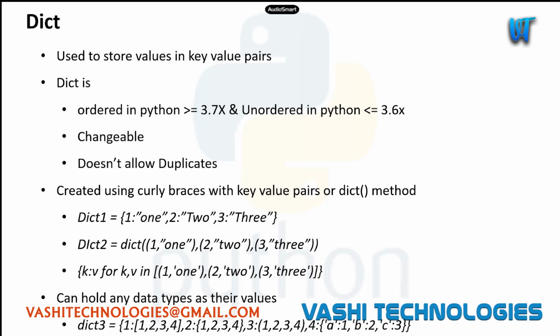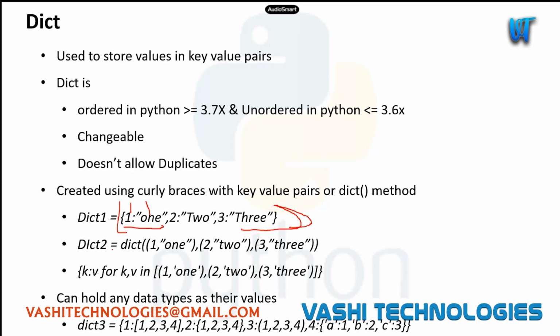So how can we create a dictionary? You can create a dictionary using curly braces. Just be cautious here. We'll be performing the same thing for sets, right? We create sets using curly braces, right? So within these curly braces, if you are giving key value pairs, this one is the key and this one is the value. Then Python will automatically interpret this as a dictionary object. If we are not providing them in key value pairs, it will be treated as a set, which we have already covered.